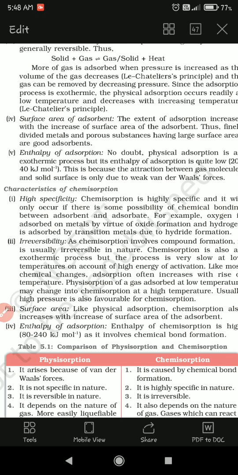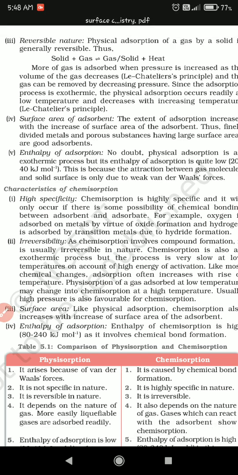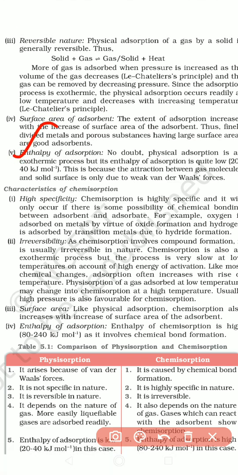Enthalpy of adsorption. No doubt, physical adsorption is an exothermic process. Physical adsorption is always an exothermic process. That means there is always a loss of energy.